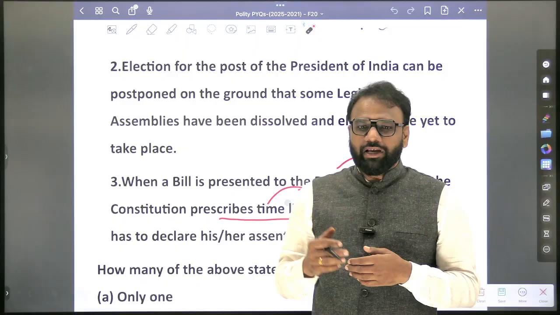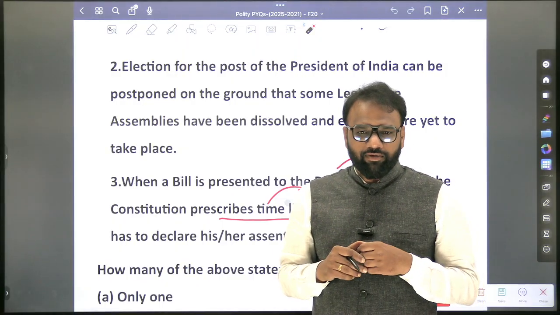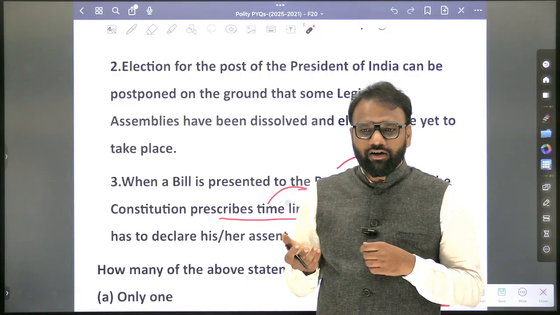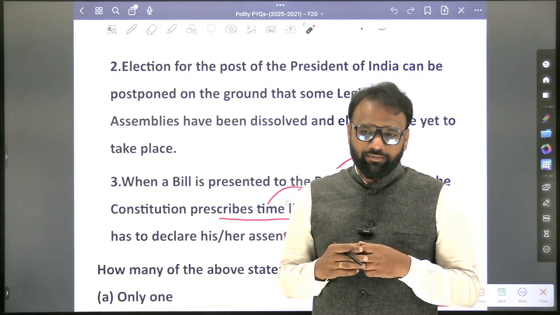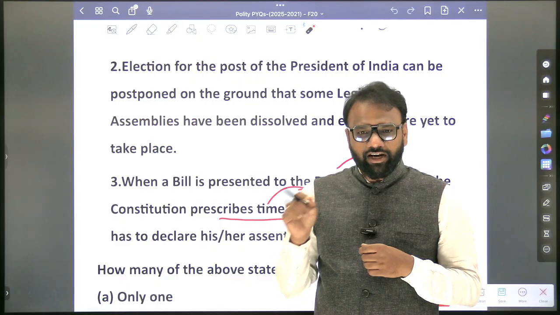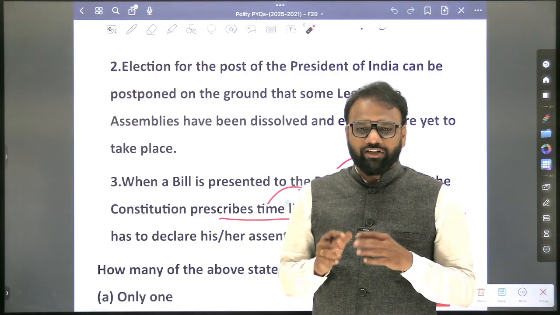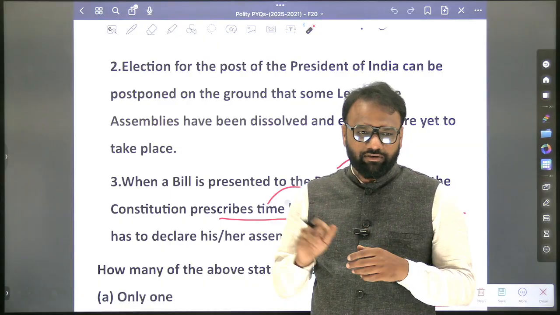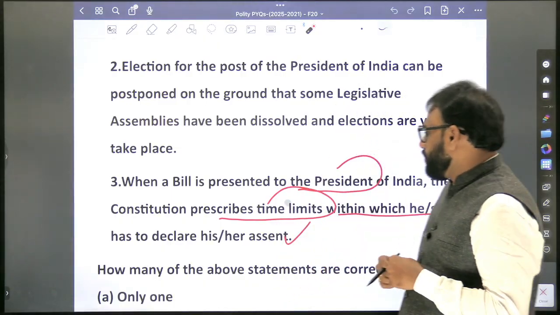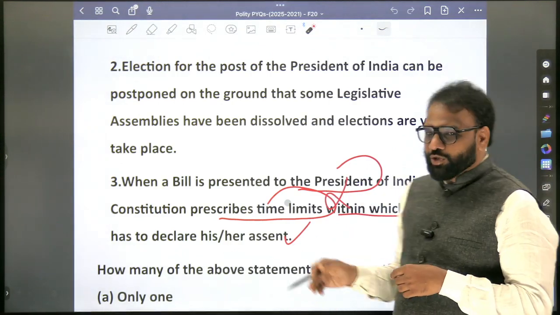When it comes to an ordinary bill, what are the choices available to the President? Can he ratify? Can he reject? Can he return? In case of money bill, ratify and reject. Can he return? No. In case of constitutional amendment bill, he has to ratify. There is no provision of reject and return. So when a bill is presented to the President, does the Constitution prescribe time limits? No. To Governor?